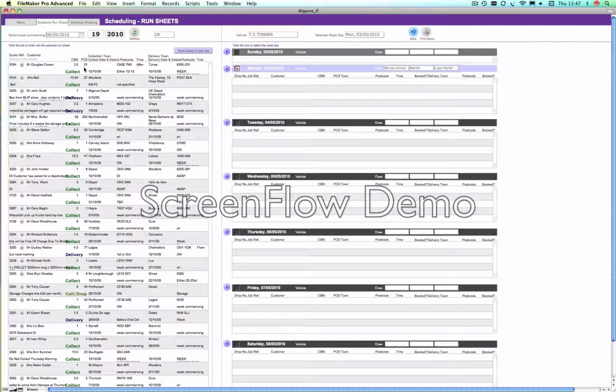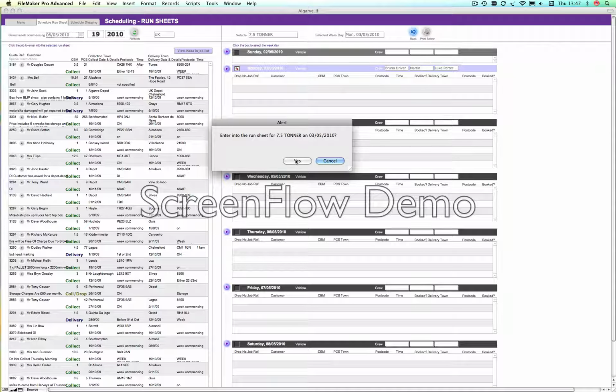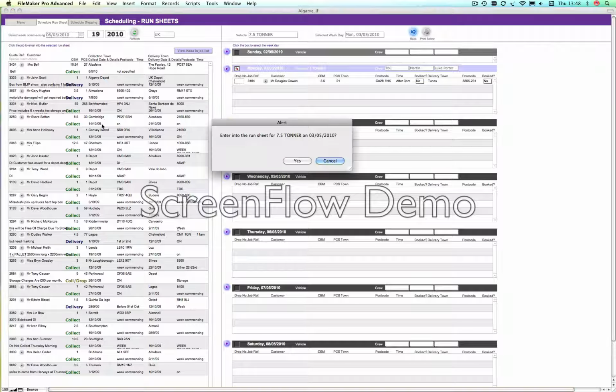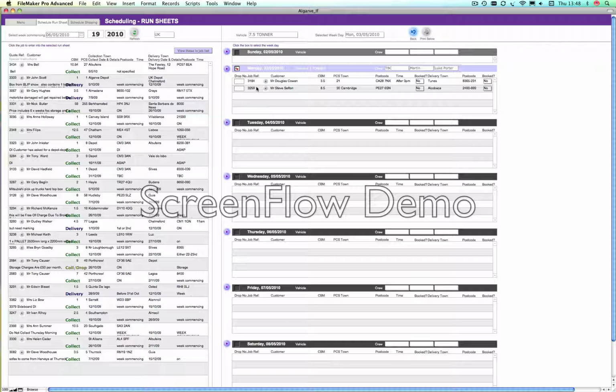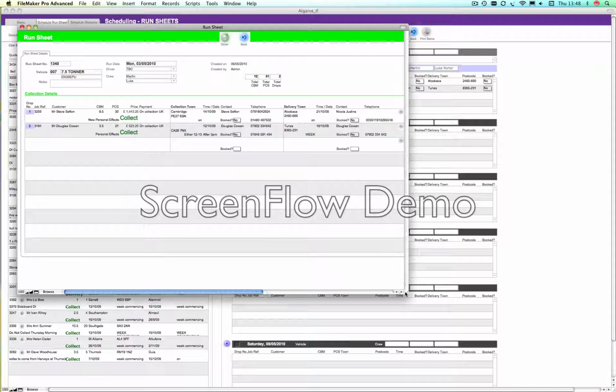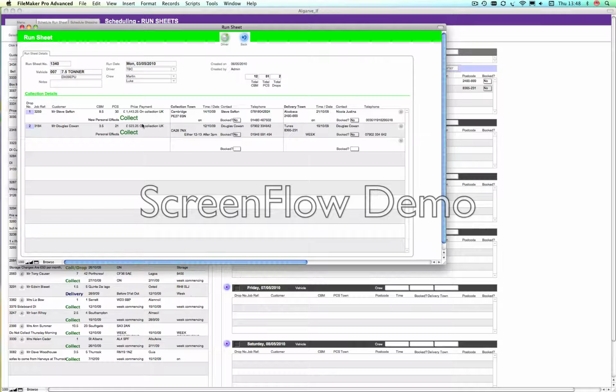Now, I'm going to put this job into my run sheet, and you can then specify that because of their address that this is going to be drop number 1 and drop number 2, and these will then reorder themselves. If I want to have a look at this run sheet in more detail, I can click the arrow and you can see these are the people that have been booked in on this particular run sheet.